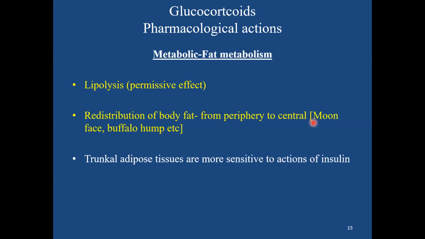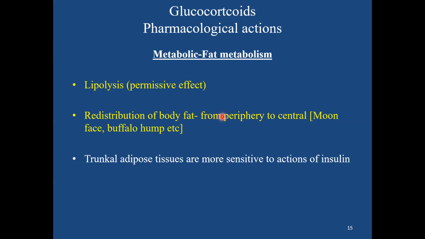So you see this mostly when you give excess glucocorticoids, which may be responsible for Cushingoid-like symptoms or Cushing syndrome, with increased deposition of fat on the face, which we call moon face, and on the back, buffalo hump, etc.